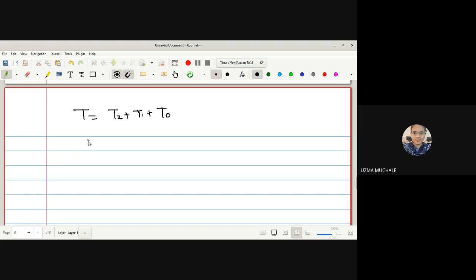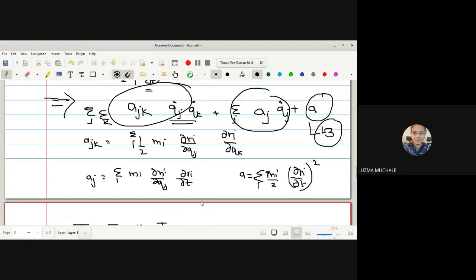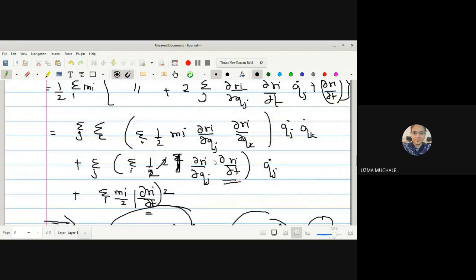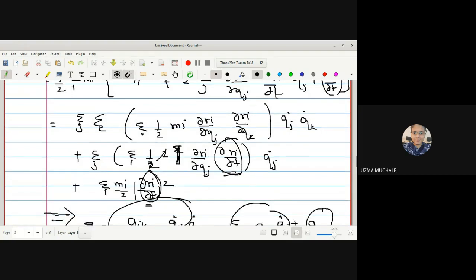As given, it is a scleronomic system, so dou Ri by dou t will be equal to 0 since t is not involved. So dou Ri by dou t equal to 0 means the term Aj will be 0 as well as A equal to 0, or you can say T1 and T0 are 0. Wherever you get dou Ri by dou t, that term becomes 0.